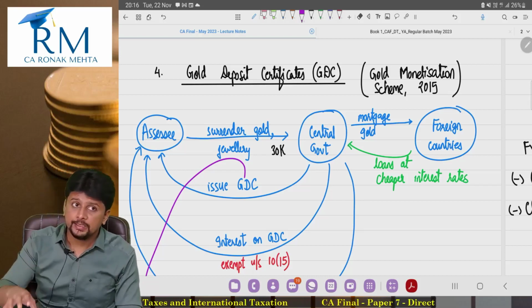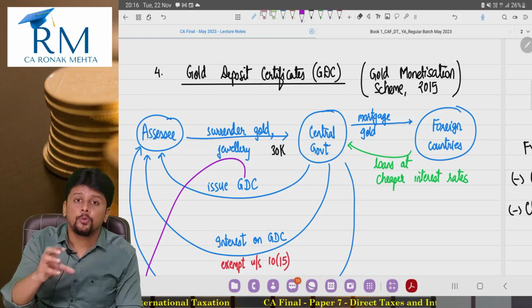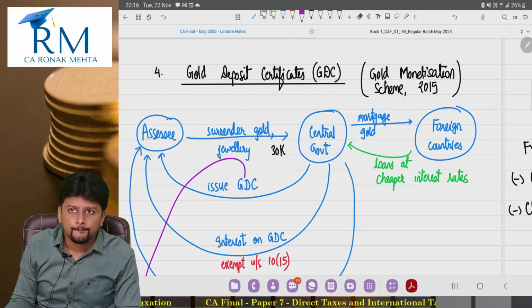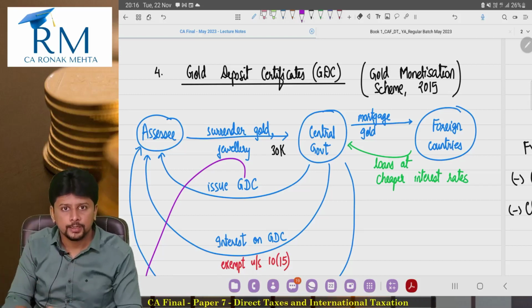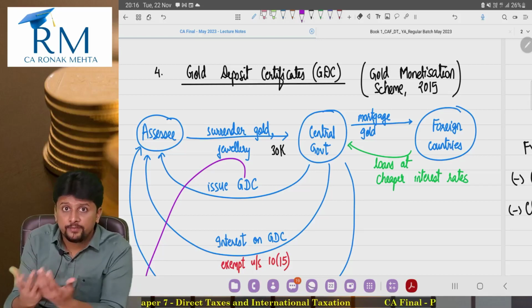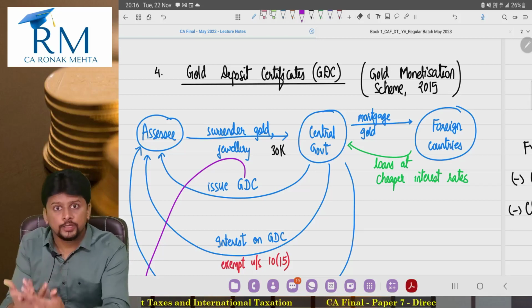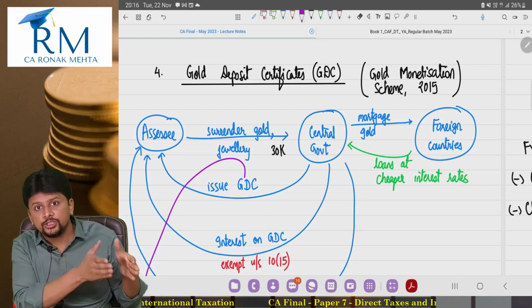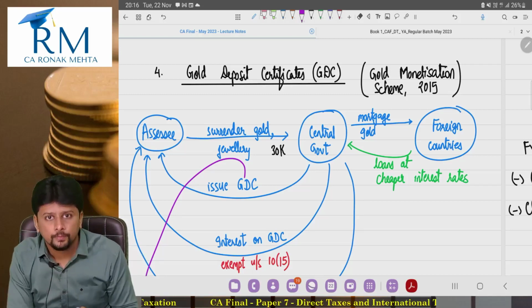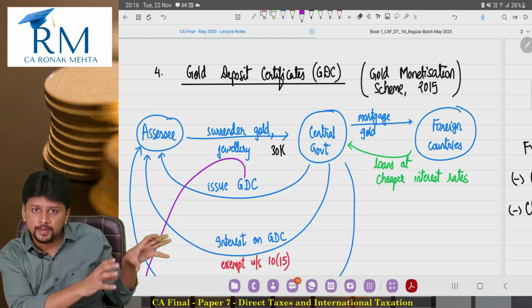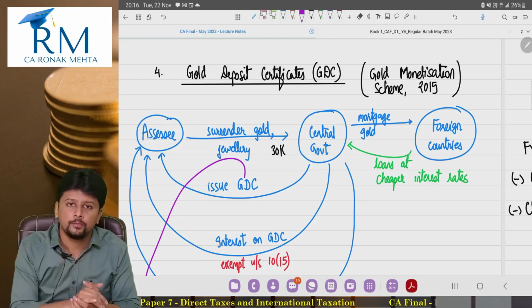So India is one of the largest importers of gold. And when we import gold from other countries, we have to pay for that. When we pay for that gold, the foreign exchange reserves that the government has will reduce because it has to pay for that import.